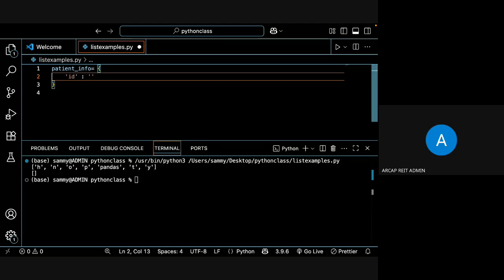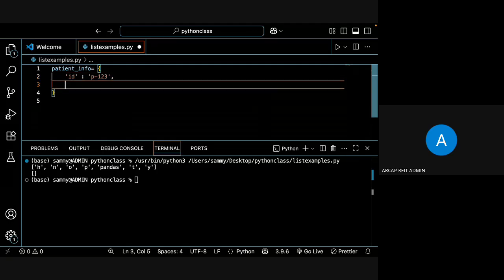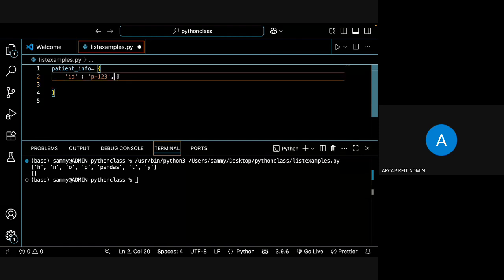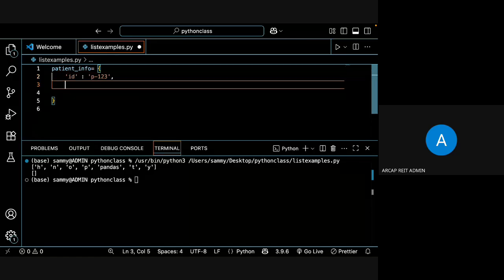So in the same manner, we will have the key, then the value. As we are working on the health domain, the ID is some patient ID, some 123, right? So this is the patient ID. Then we'll use the comma to store the next key value here. If it is the end of the dictionary, then we need not use the comma. Otherwise, you simply use the comma, right?